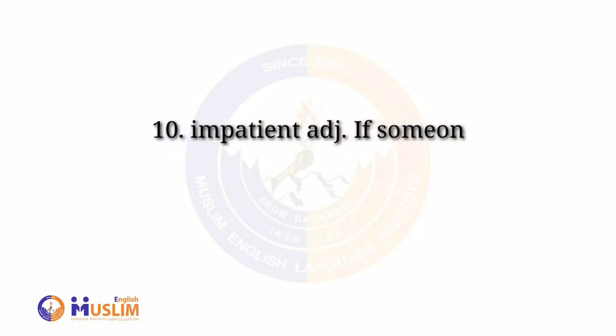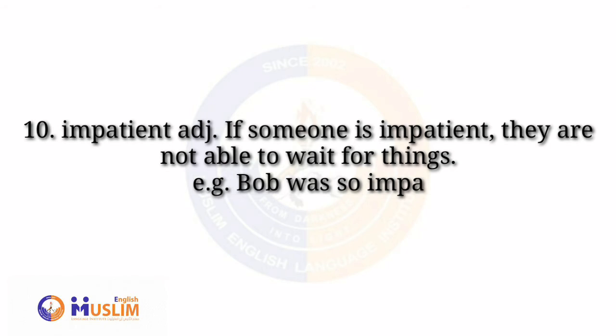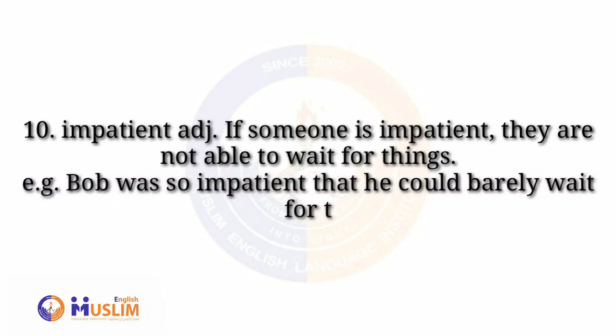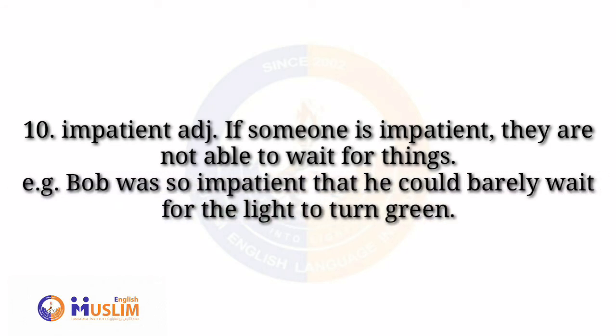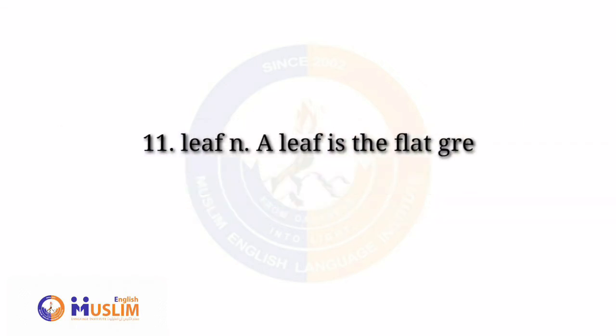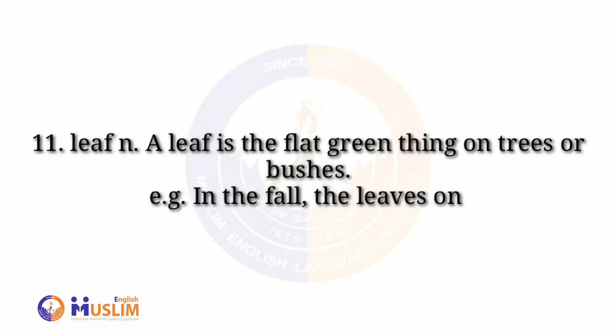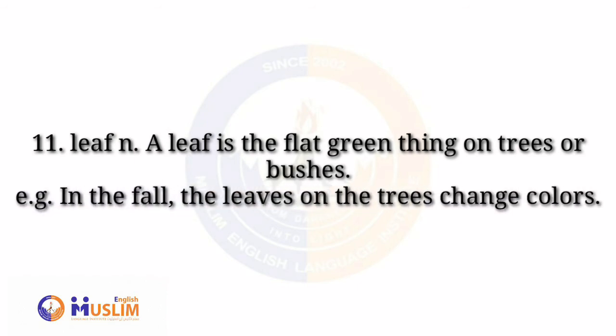Impatient. If someone is impatient, they are not able to wait for things. Bob was so impatient that he could barely wait for the light to turn green. Leaf. A leaf is the flat green thing on trees or bushes. In the fall, the leaves on the trees change colors.